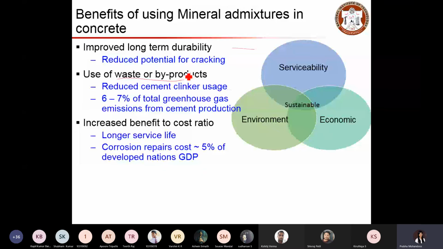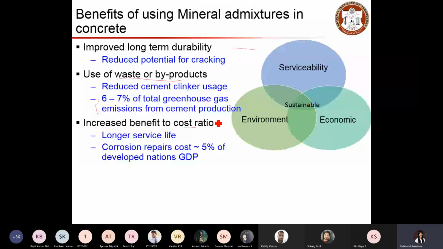So we are using the waste or byproducts from industry, and in such cases that helps us to reduce the usage of cement clinker, which helps us to reduce about 6 to 7% of total greenhouse gas emission from cement production. Other than this, we have some cost benefit to cost ratio. When we increase the service life, the repair and maintenance cost is reduced. So overall cost becomes more economic when we use such materials.